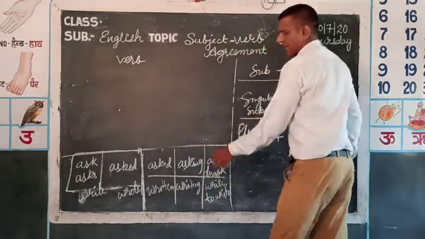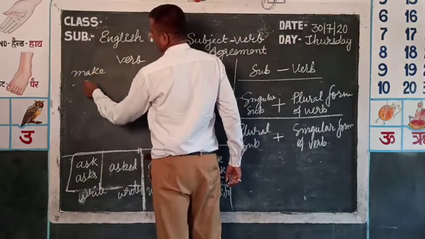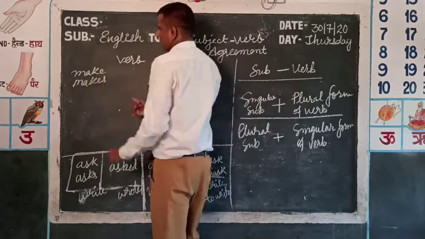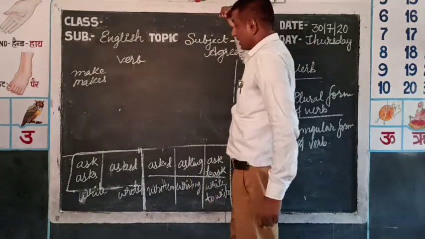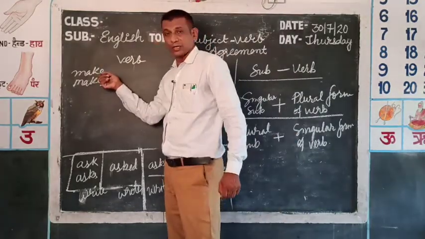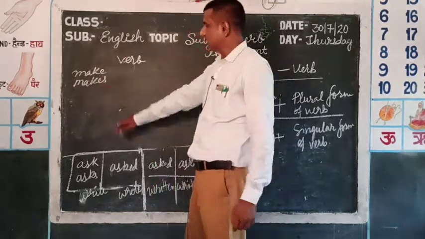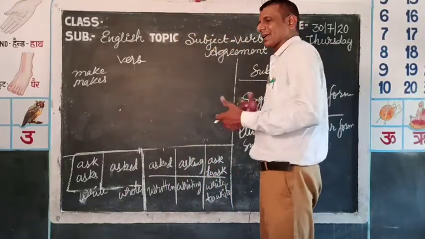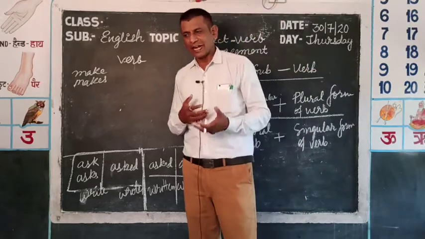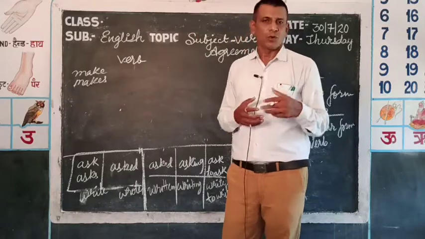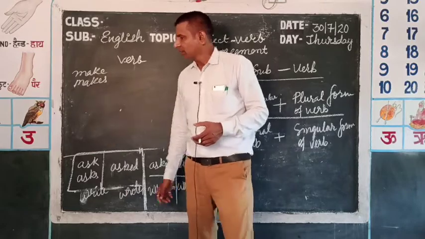See, take one verb, make and makes. These both are present forms, and this is plural, this is singular according to the use, because in one we have added s or es, and in the other it is already absent. These are two forms. For the understanding of children, to make it easier, we tell them that we use s or es. Both are present forms.